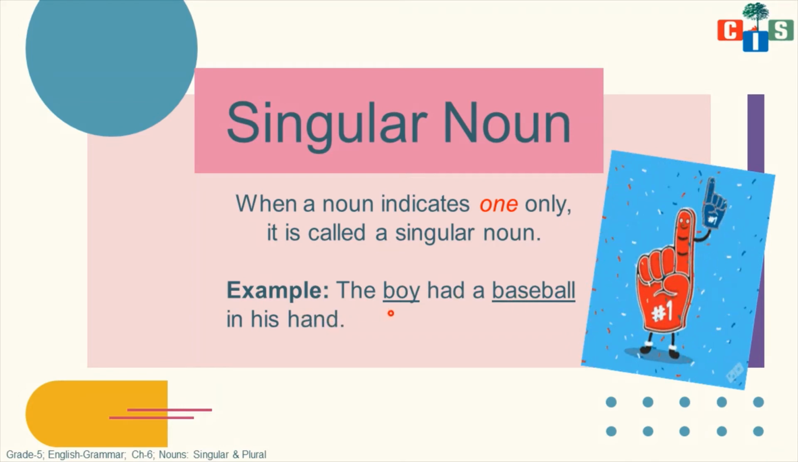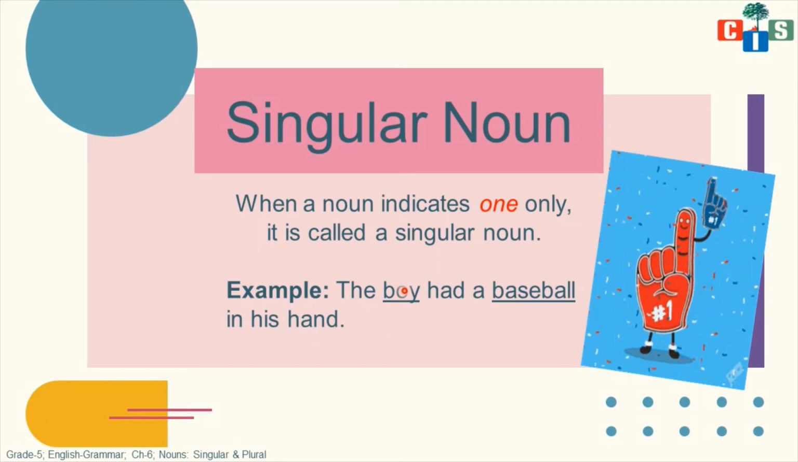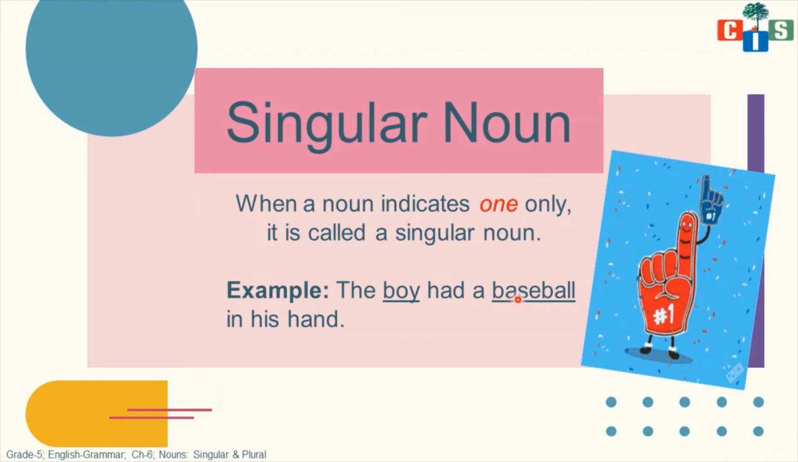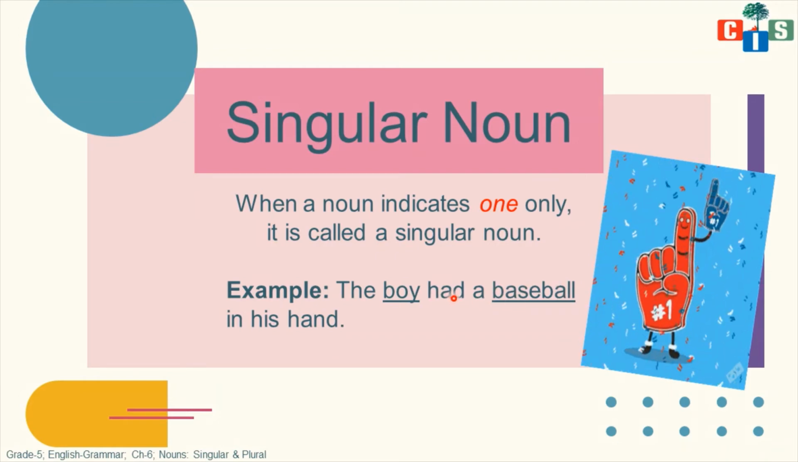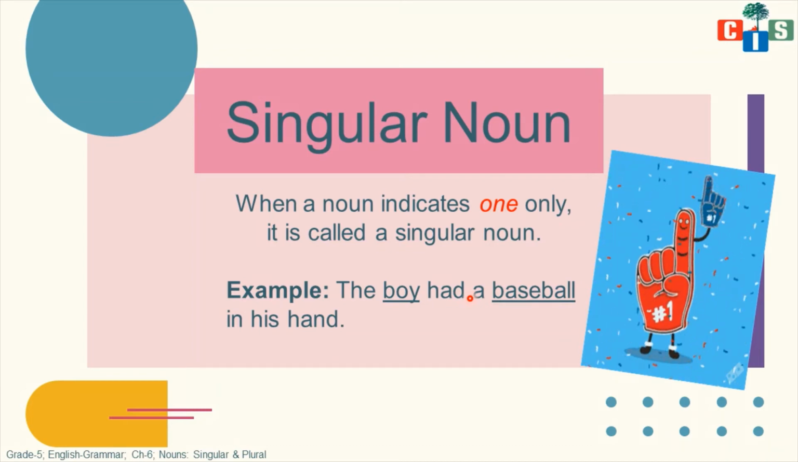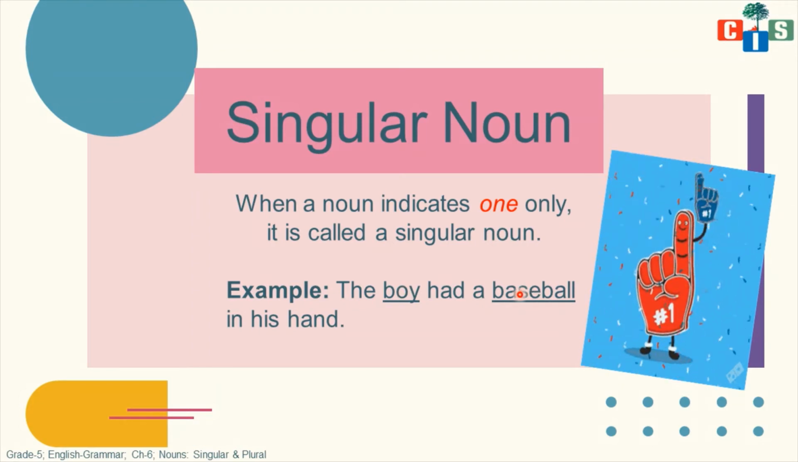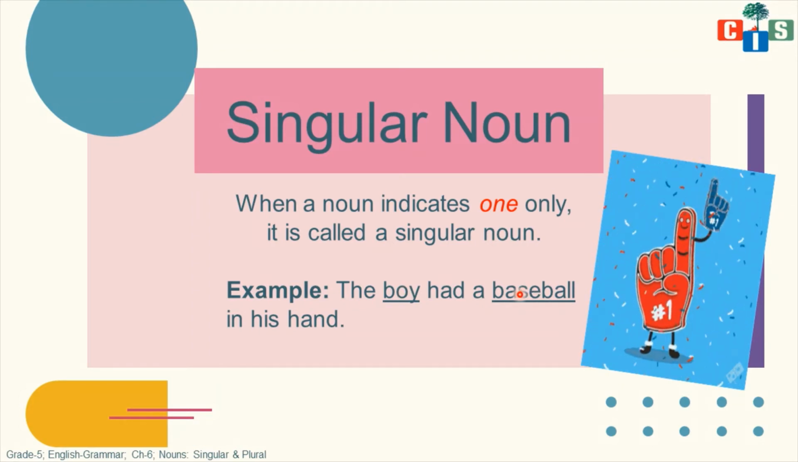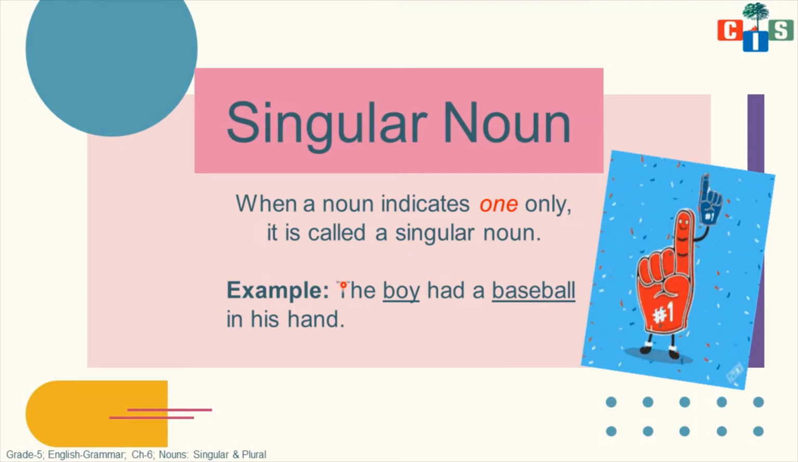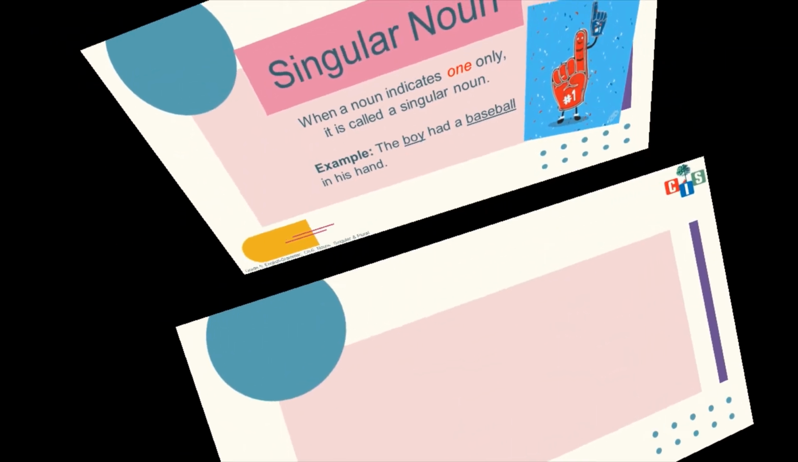So here we are talking about one boy, one number, and one baseball, only one thing. So this is a singular noun. The boy, here boy is a singular noun. Baseball, here baseball is also a singular noun. Why? Because these two things are one in number. Now let's see what is a plural noun.